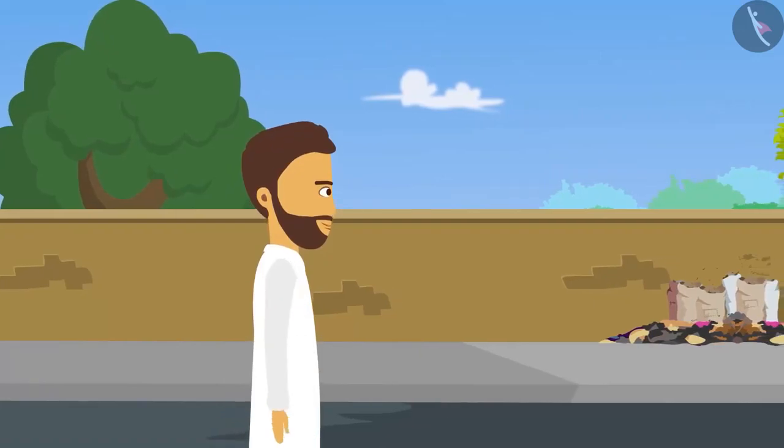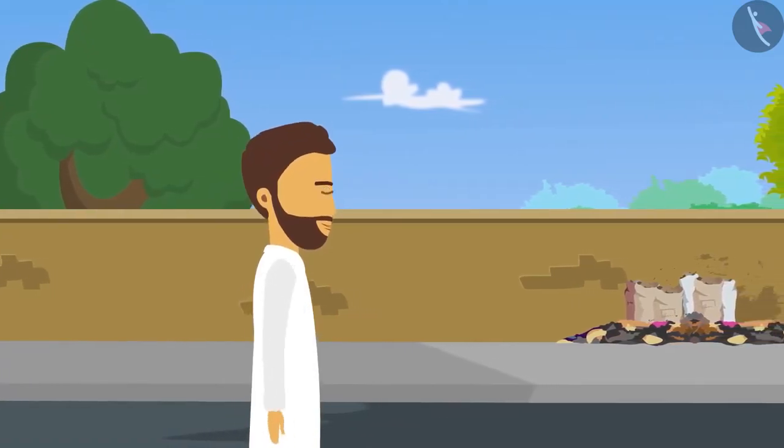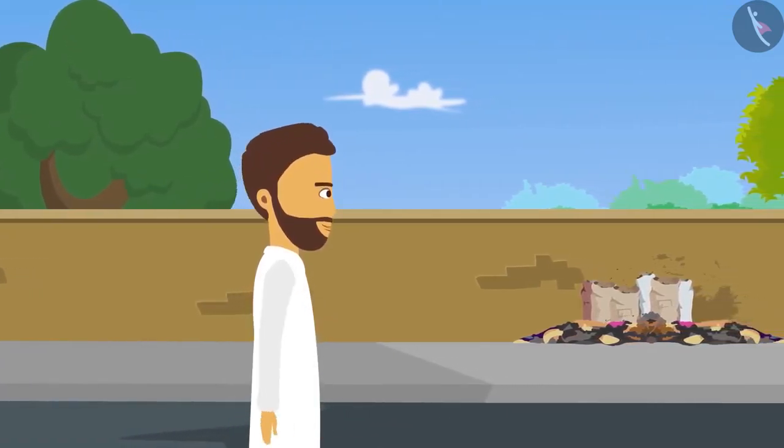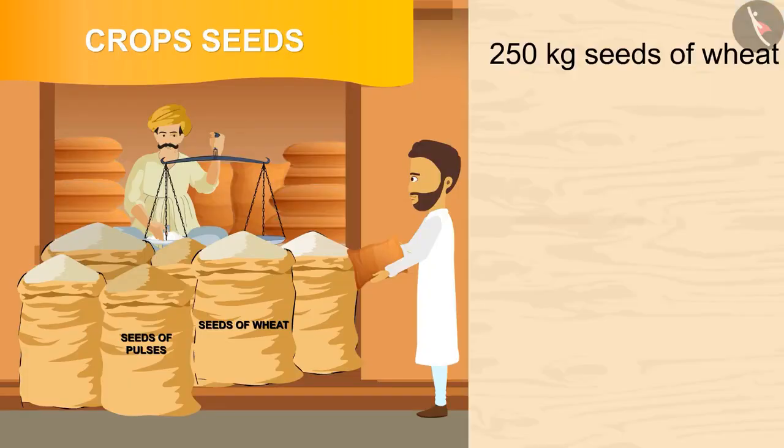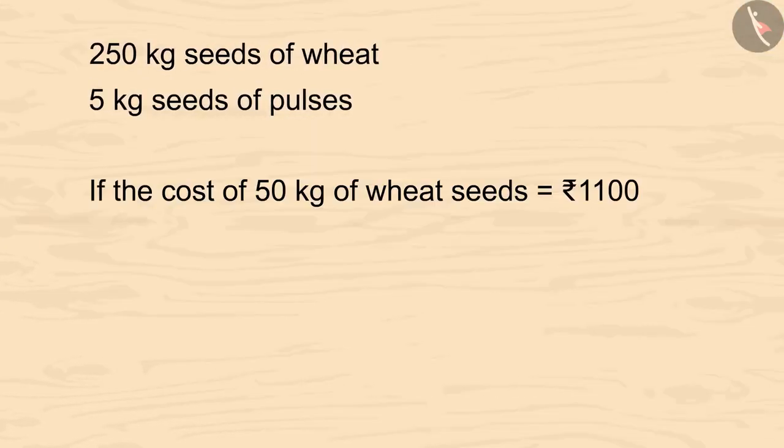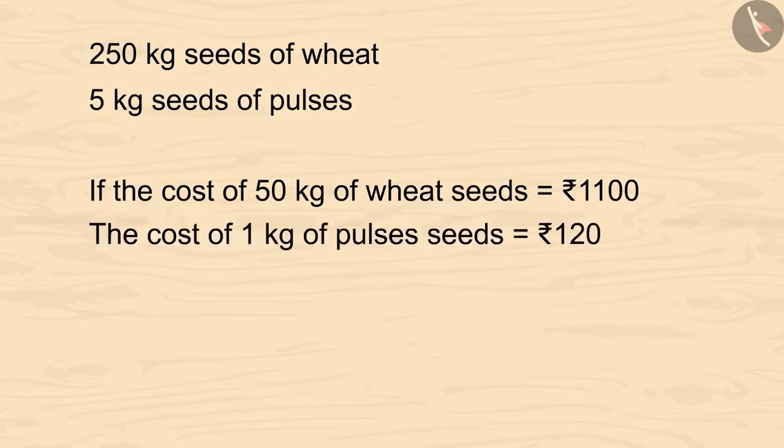Today Karim Bhai is very happy and is going to buy some seeds of wheat and pulses. He bought 250 kgs of seeds of wheat and 5 kg seeds of pulses. If the cost of 50 kilograms of wheat seeds is 1100 rupees and the cost of 1 kilogram of pulses seeds is 120 rupees, so how much money did Karim Bhai spend on pulses seeds?